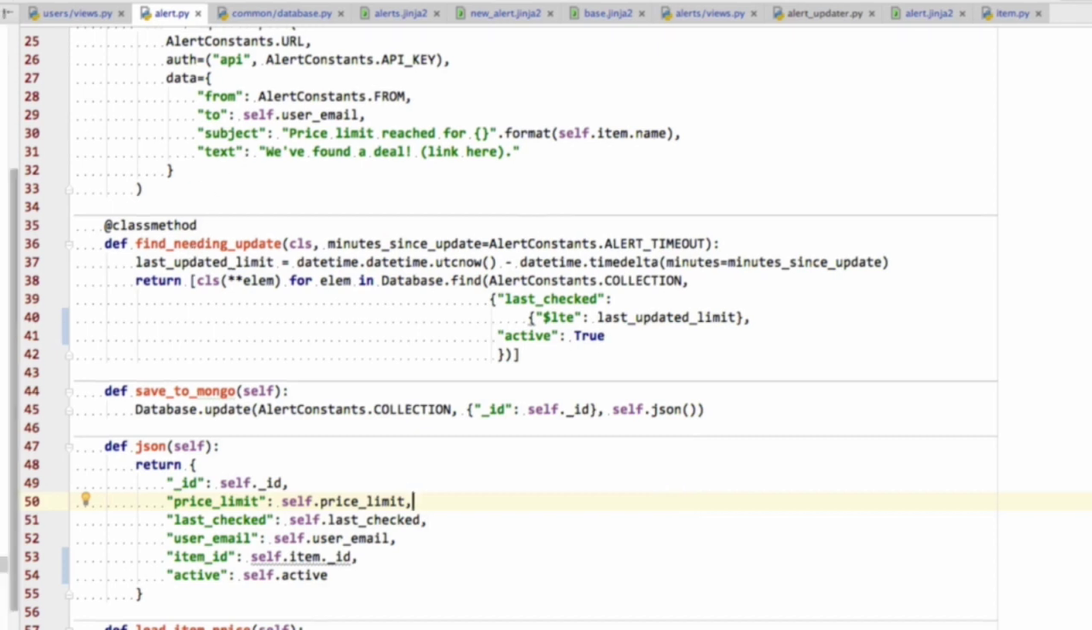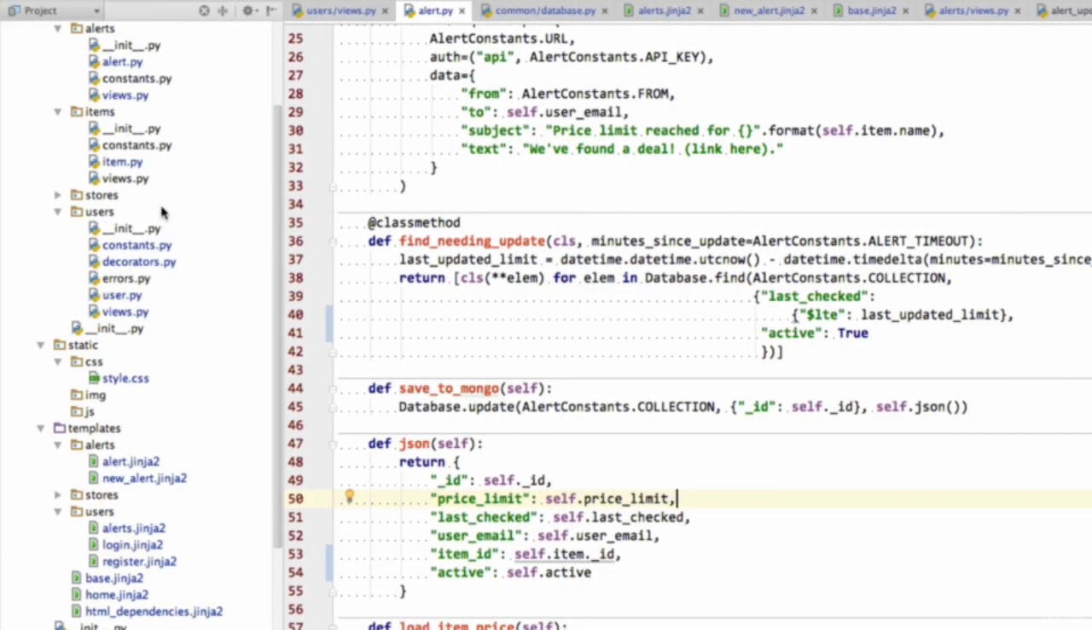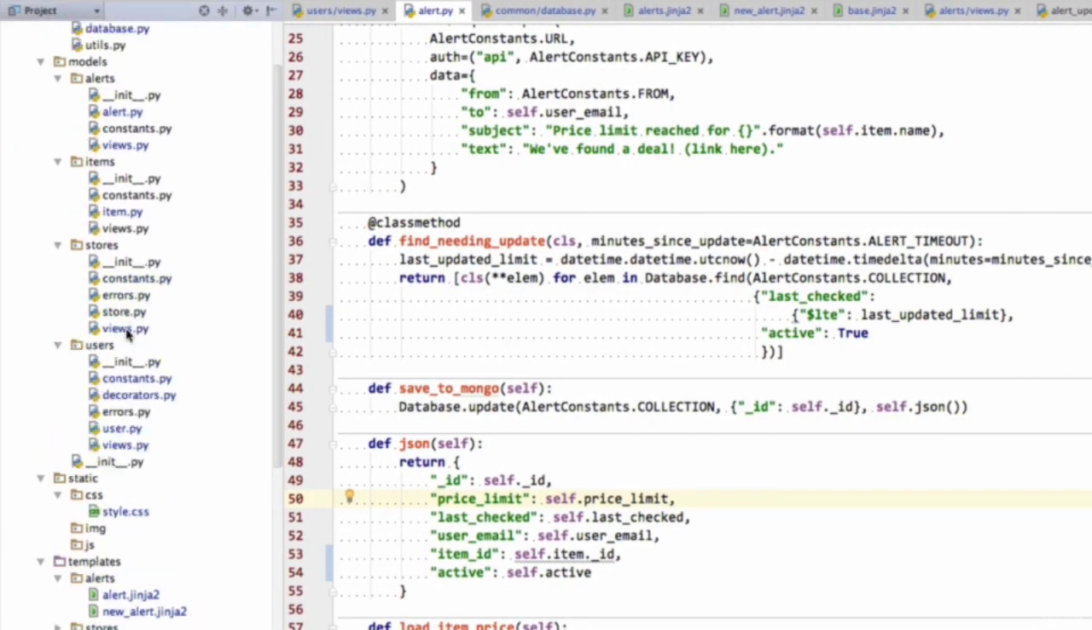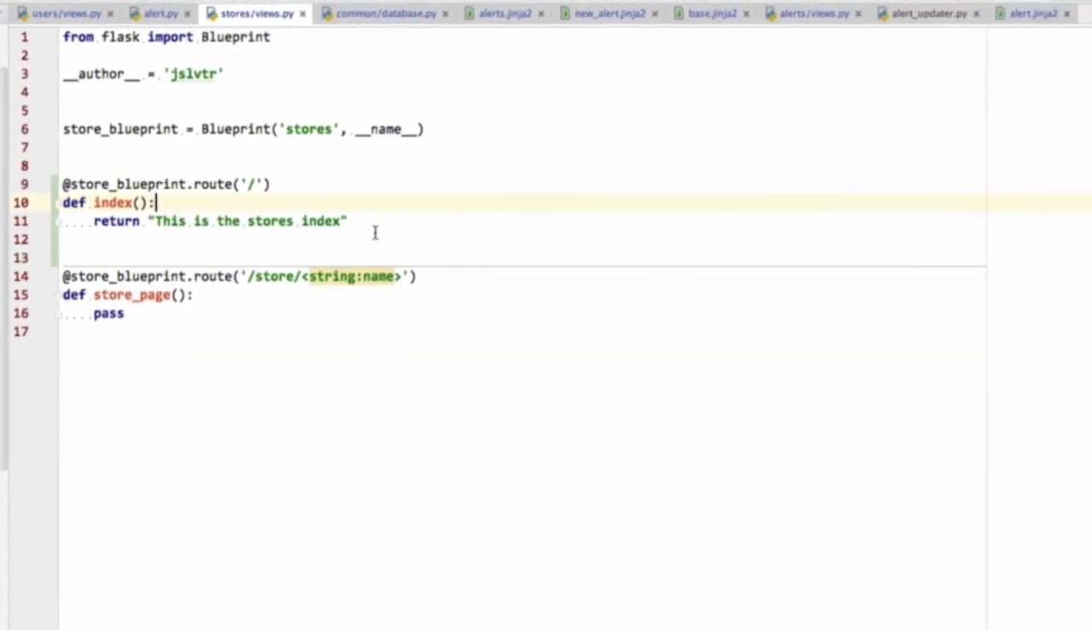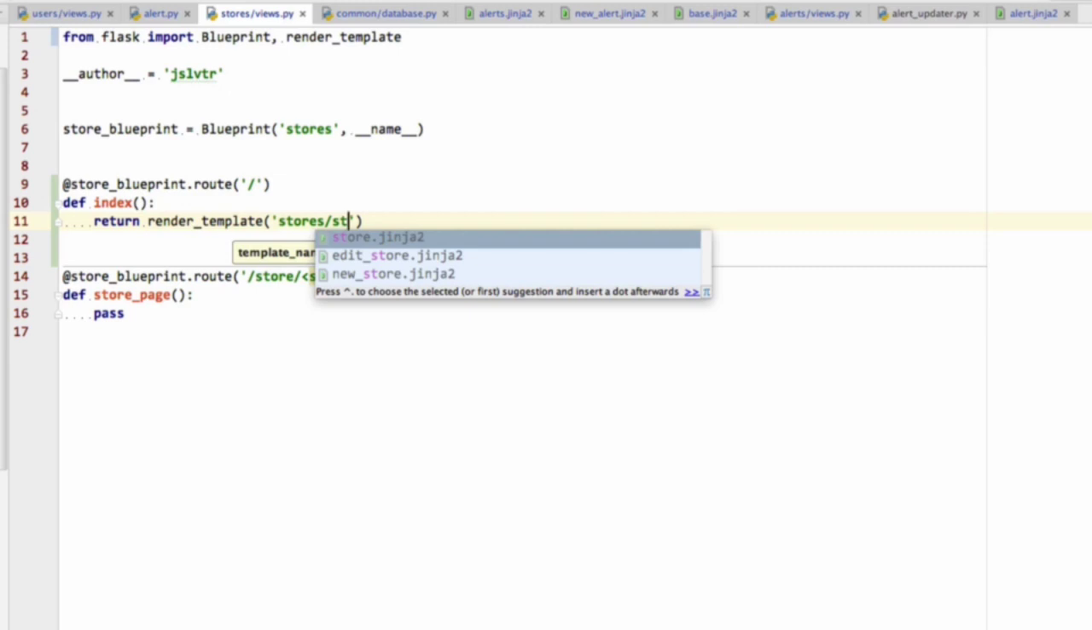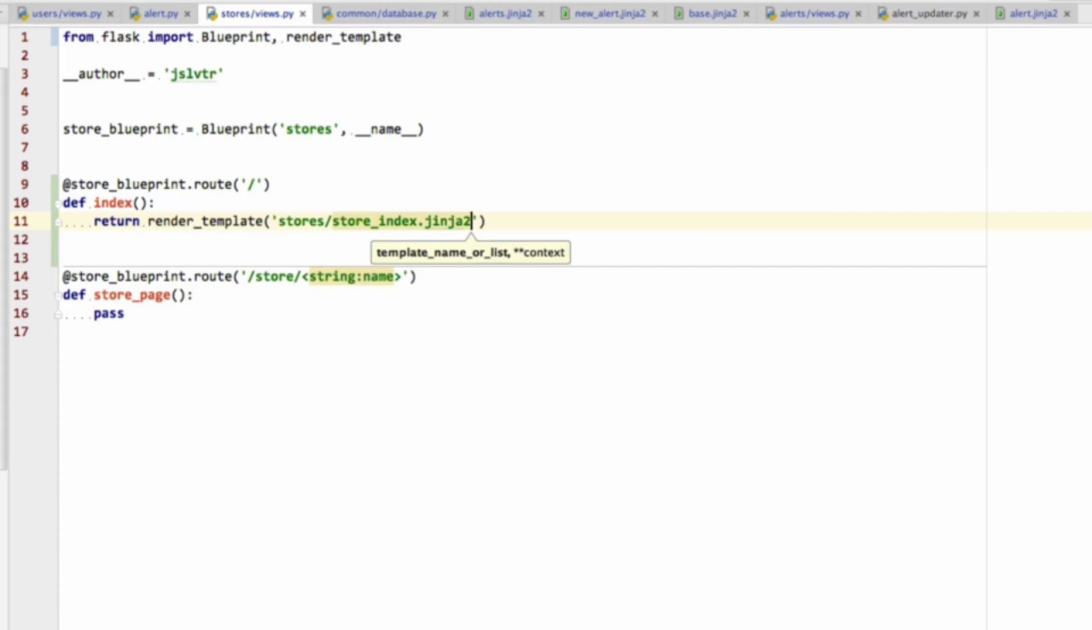And where we're going to do that is in the store views. So let's go into stores and views, and notice that we've got the stores index here. So instead of returning this as a stores index, we're going to return a render template function, which we have to import. And that's going to be stores/store index.jinja2, and we need to create that as well.